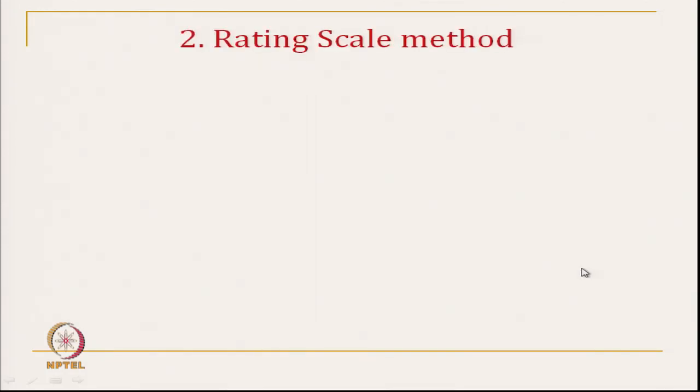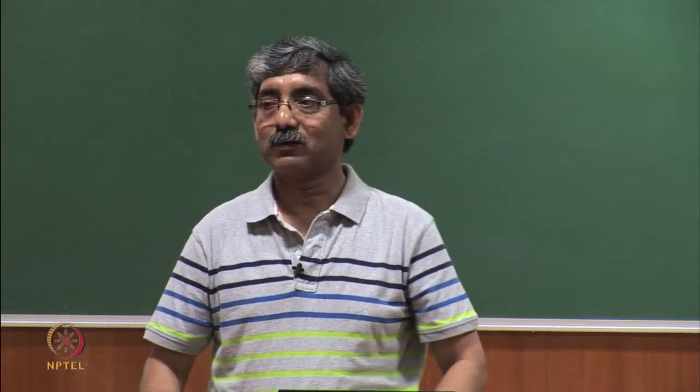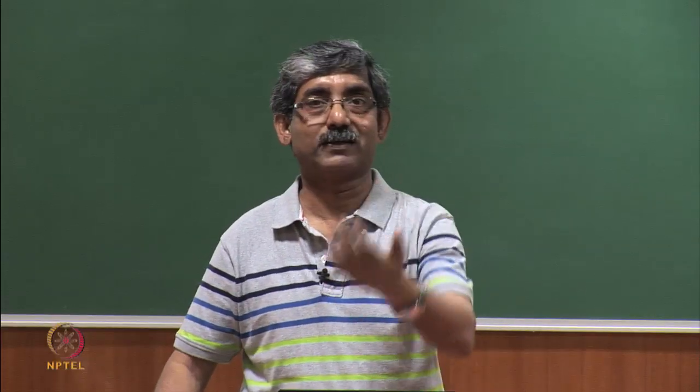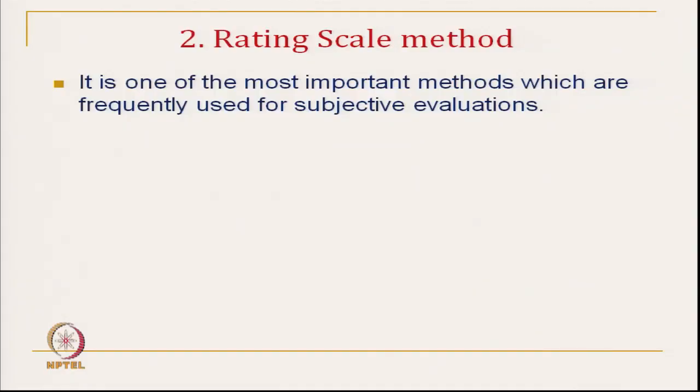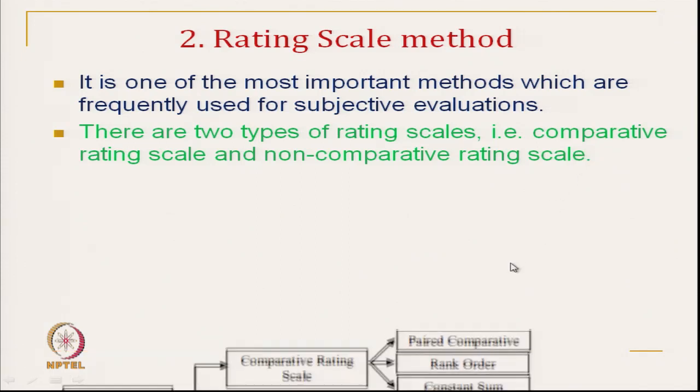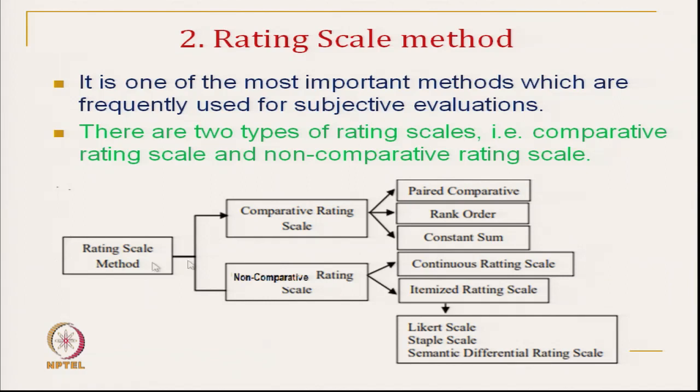Next is another type of scale, the rating scale, and this rating scale is extensively used in market research. It is one of the most important methods frequently used for subjective evaluation. There are two types of rating scale. One is called comparative rating scale, another is non-comparative rating scale. The comparative rating scales are again subdivided, first into the paired comparative rating scale.